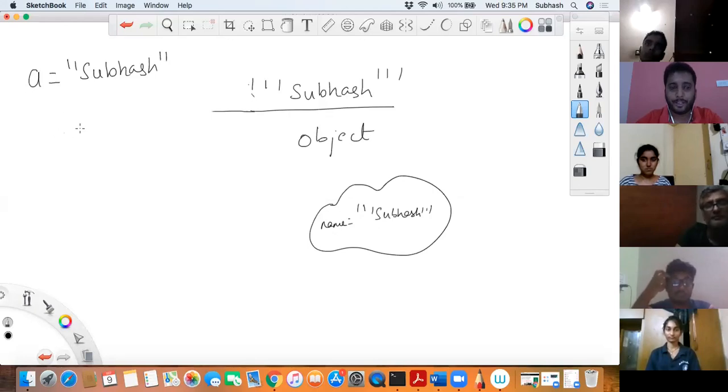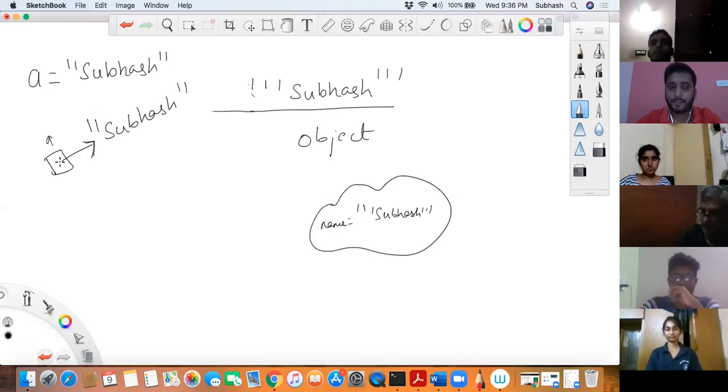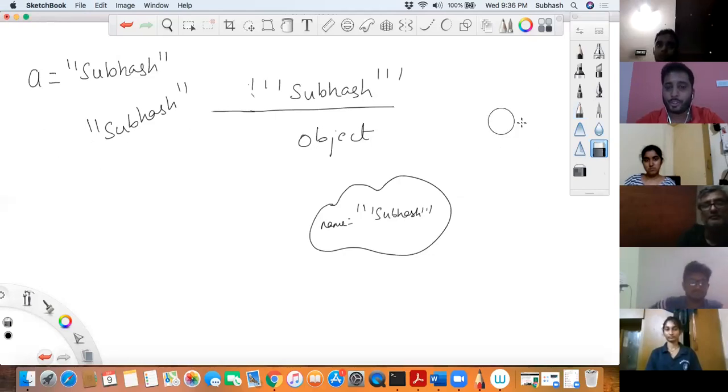In the memory, there is an object called Subhash, that is a string, and this has been referenced by A. It means someone is actually referring to it, someone is actually pointing to it, so someone would be actually using this. That is how it won't become garbage. Whereas if there is no one referring to it, it means there is no way I can print Subhash. So when there is no reference to it, it becomes kind of an orphan, and then it would be eligible for garbage collection.